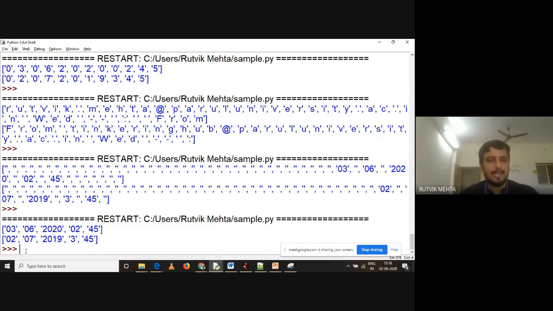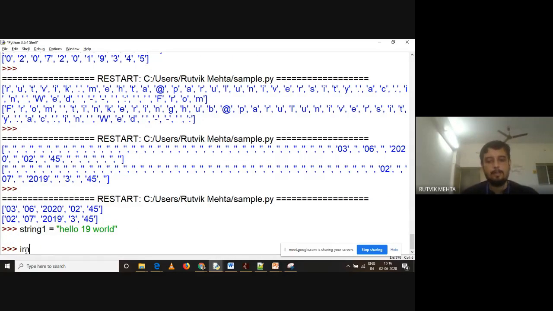But still, let us say I want to extract data using match or find. You can do that, that is absolutely possible. So how can you do that? See this. I'm saying string one can extract the first part of data. I'm saying hello 19 world, and then again I'm importing re.